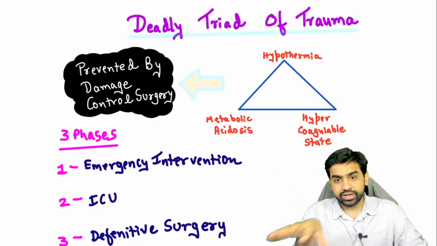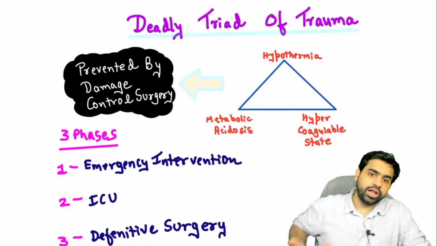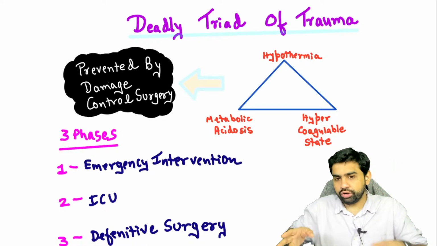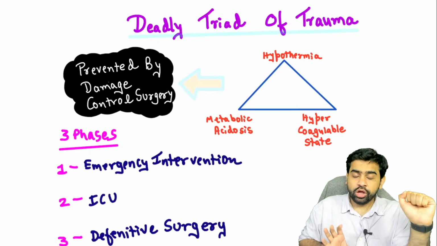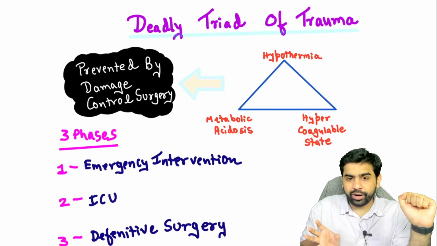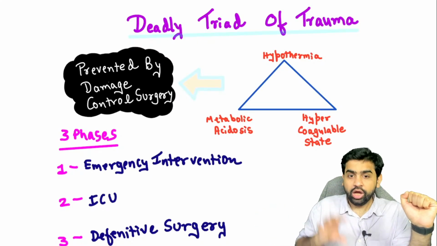Let's assume that there is contamination happening. Let's say the bowel has perforated. Are you going to do the resection, anastomosis and the repair and everything? No, not really. What you're going to do is take the proximal part of the bowel and bring it out. Do you understand my point?